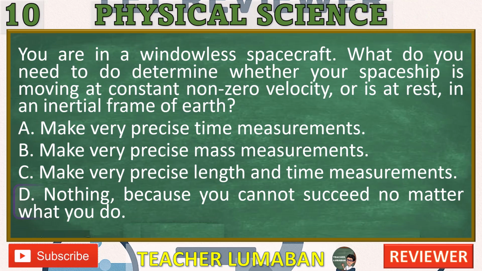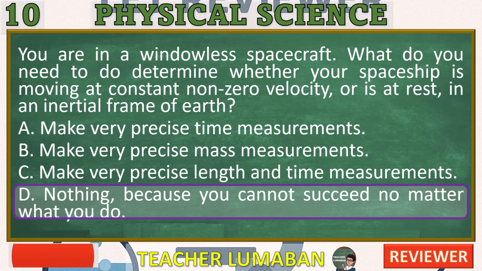Correct answer, D. Nothing, because you cannot succeed no matter what you do. Explanation. This question tests your understanding of Einstein's first postulate of special relativity, also called the principle of relativity, which states: the laws of physics are the same in all inertial frames of reference. Therefore, there is no experiment you can perform inside a closed, windowless system to determine whether you are at rest or moving at a constant velocity.